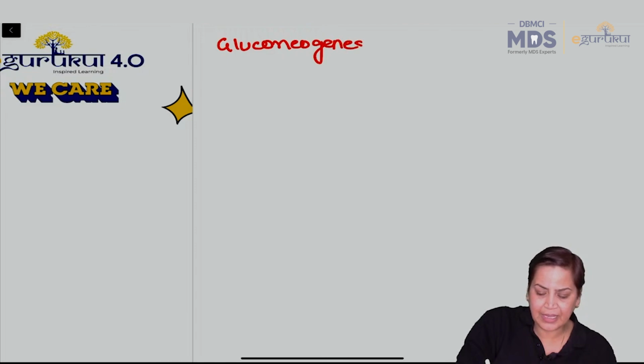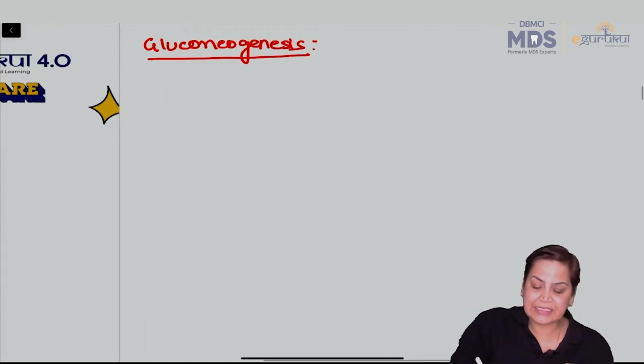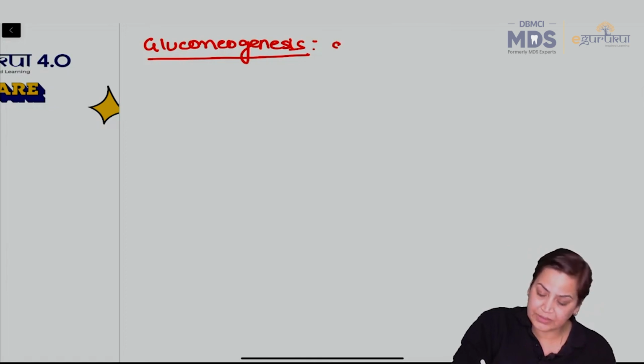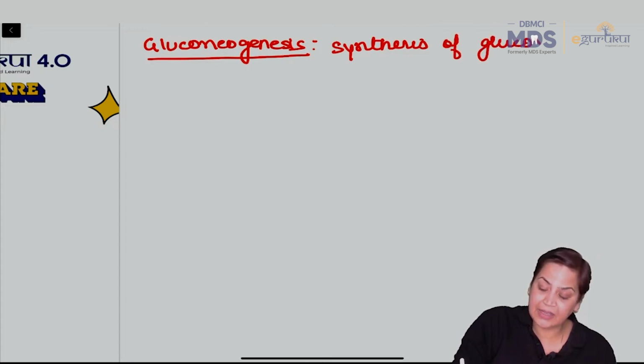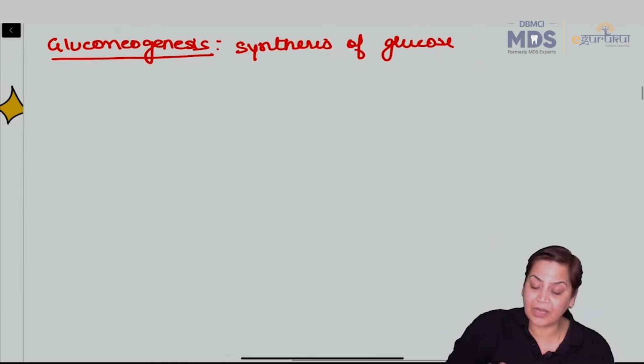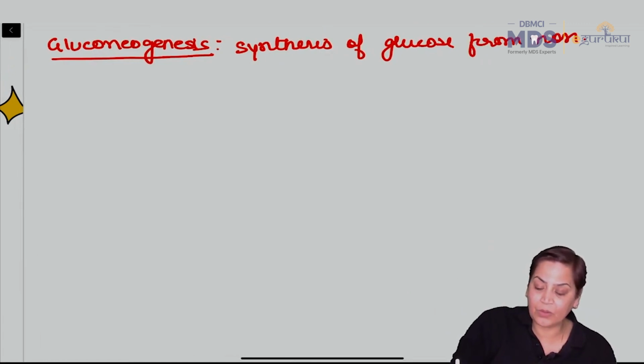देखो सबसे पहले gluconeogenesis, all of you know about the definition of this: synthesis of glucose कहाँ से? From non-carbohydrate precursors. Non-carbohydrate precursors, right?